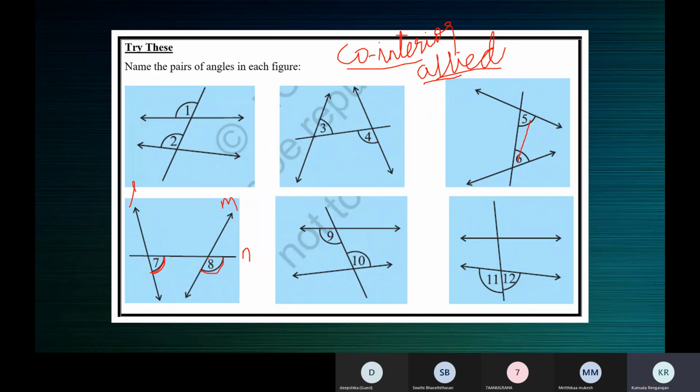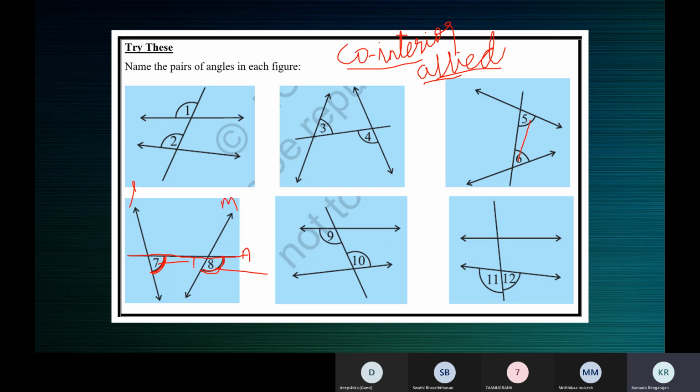So what we have understood is corresponding angles lie on the same side of the transversal. That's one thing. This is the transversal, and you can see that both the angles lie on the same side of it. And then one must be an exterior angle and the other must be an interior angle. See here, this is an exterior angle, this is an interior angle.